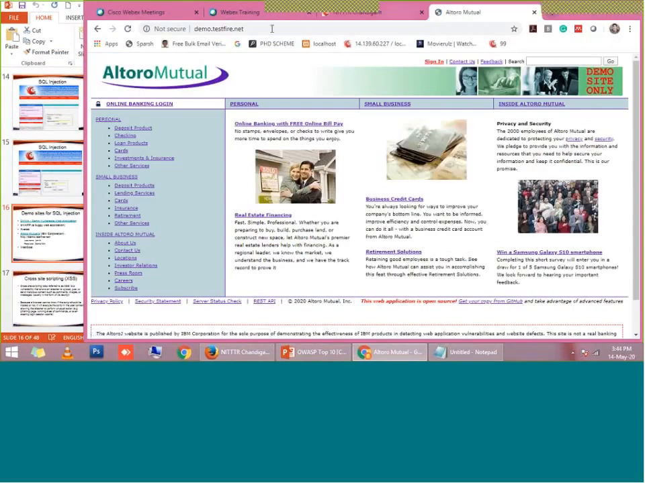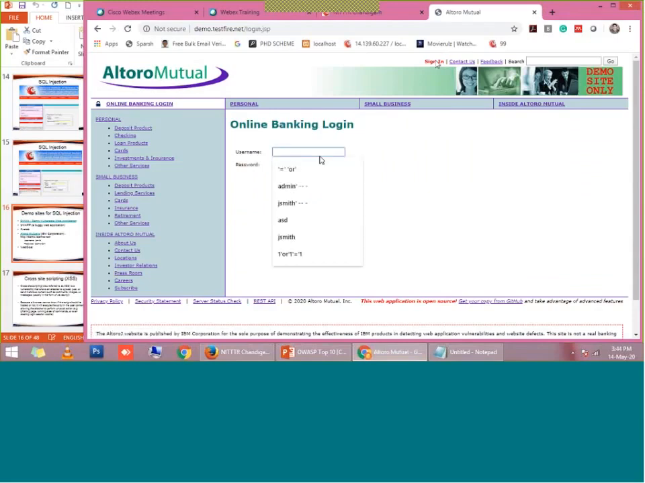So this is a website of Altro Mutual. It is a public website, but you can perform SQL injection here only, right? So different types of SQL injection may occur. Suppose I am going to perform this type of SQL injection. It is also a type of SQL injection. I am going to demonstrate it in the coming lectures.